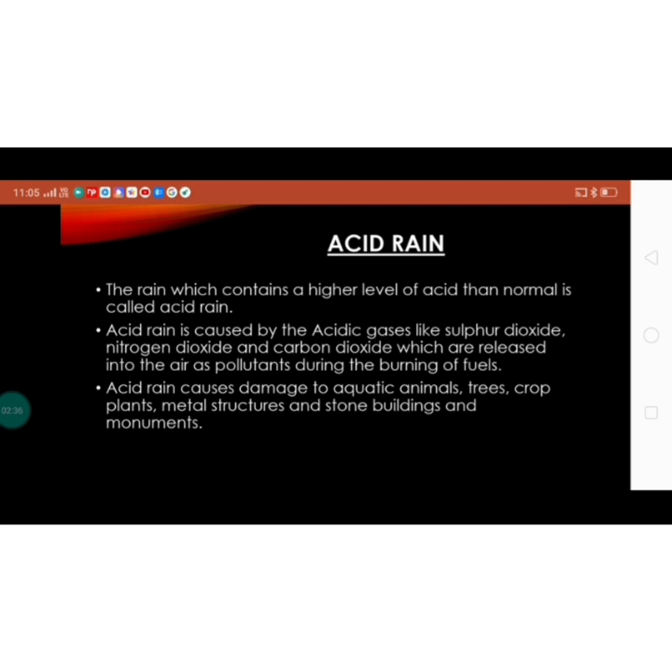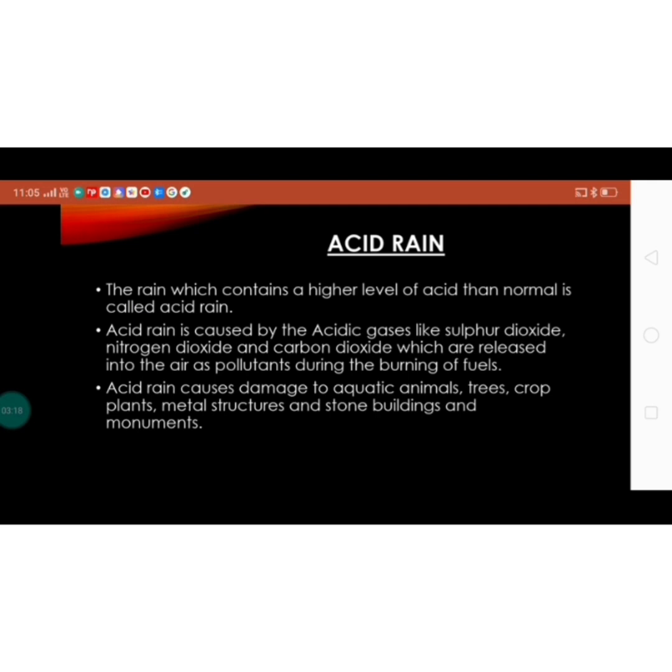Acid rain is very harmful. Acid rain causes damage to aquatic animals. Rain containing acid, when it falls in rivers, ponds, oceans or seas, harms aquatic animals like fishes and other animals present in the water bodies and kills them. Acid rain eats up the leaves of the trees gradually. By losing leaves, the trees die.